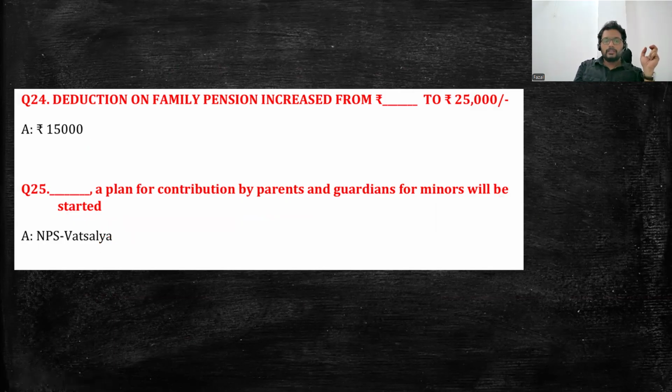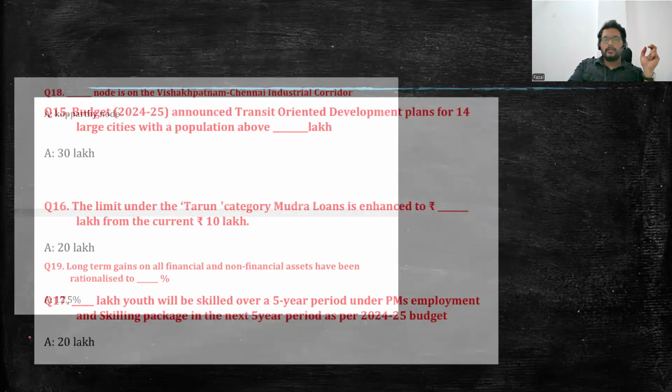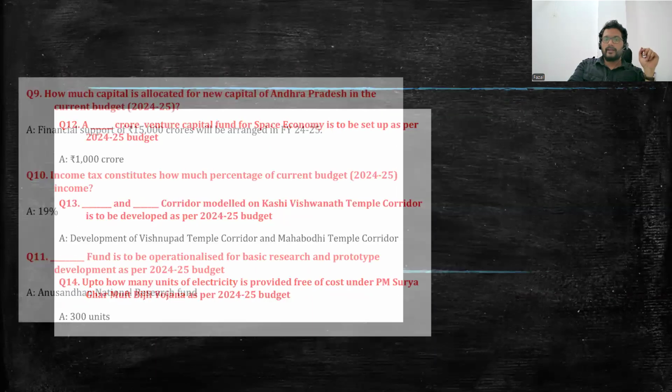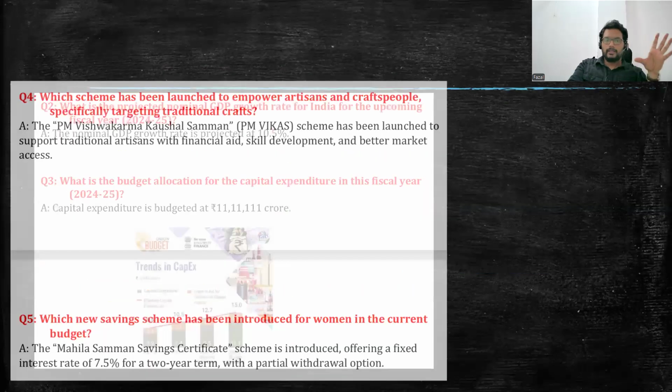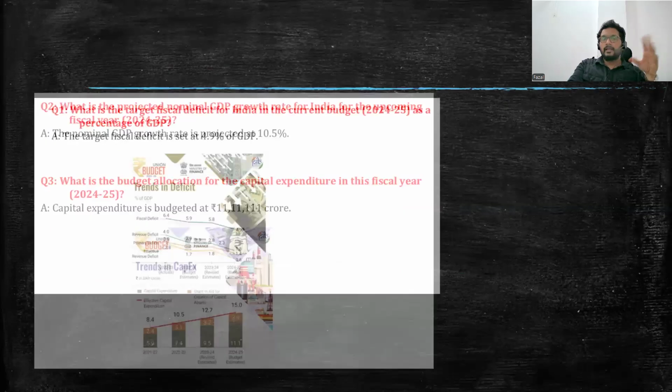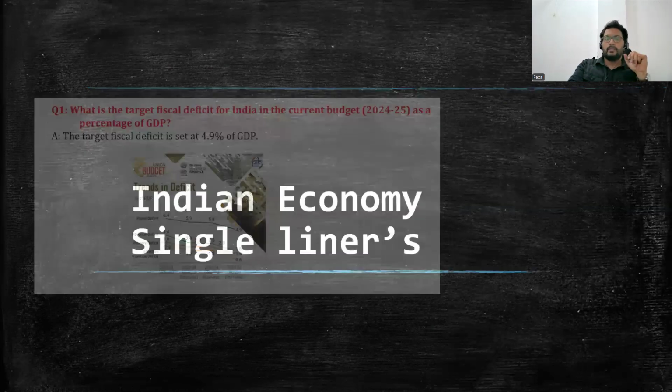All right. So these are the 25 set of questions, and go through these questions. These are quite important. I have just chosen the most important facts from this, and I hope this will be useful for you in any of the examinations. Just learn them by heart. I'll come up with the next 25 questions which could be useful for you with respect to the survey and the budget. So these are the very important things which you have to mug up. Okay, thank you so much.